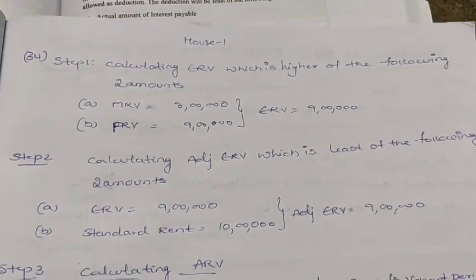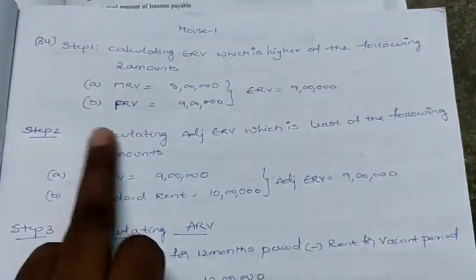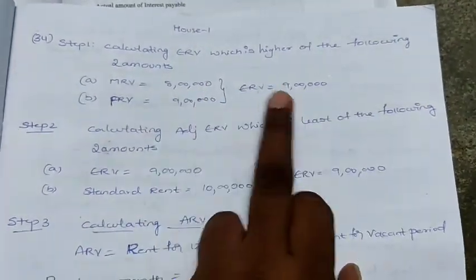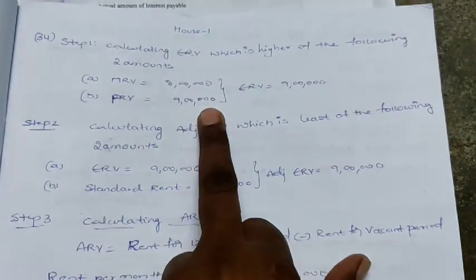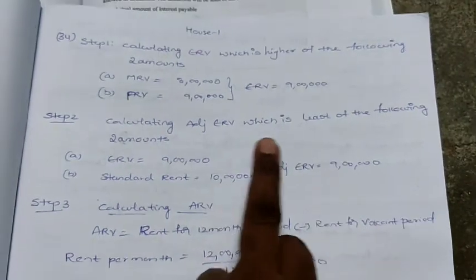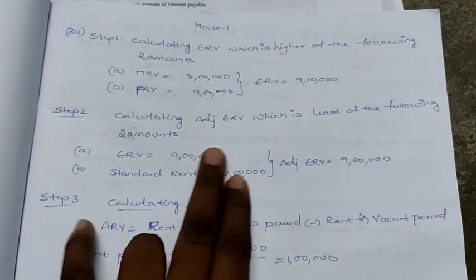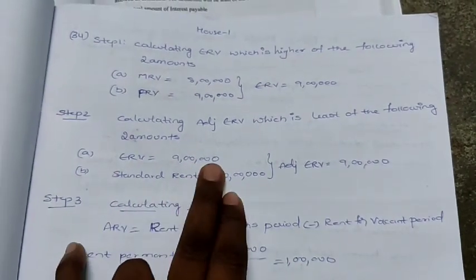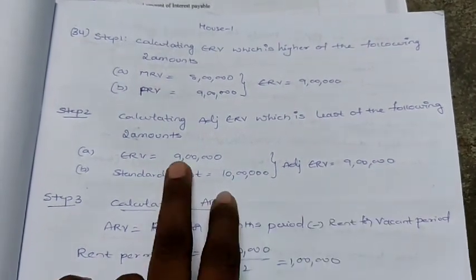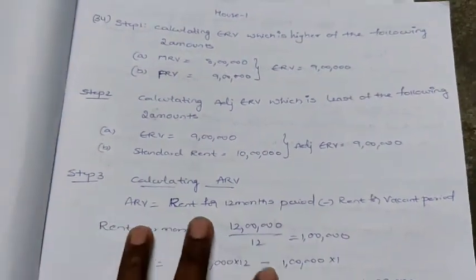First for house 1 we are calculating the GAV. Step 1: calculate ERV, which is the higher of the following two amounts, MRV and FRV. The higher value will be the ERV. Here the higher value is 9 lakhs, so ERV is 9 lakhs. Step 2: calculating adjusted ERV, which is the least of ERV and standard rent. The least amount is 9 lakhs, so adjusted ERV is 9 lakhs.